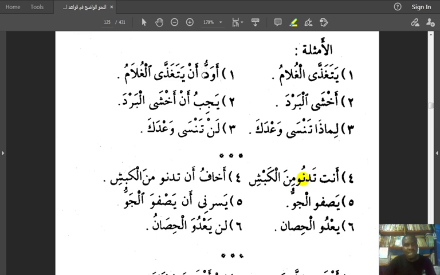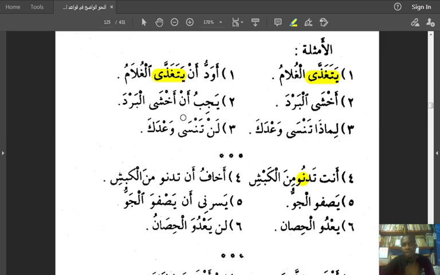It says awaddu an yatagadha al-gulamu. So you look at the changes. If there is any change, you can compare yatagadha here and that one here. Awaddu an yatagadha al-gulamu. Awaddu an, I wish that the boy will eat. I want the boy to eat.